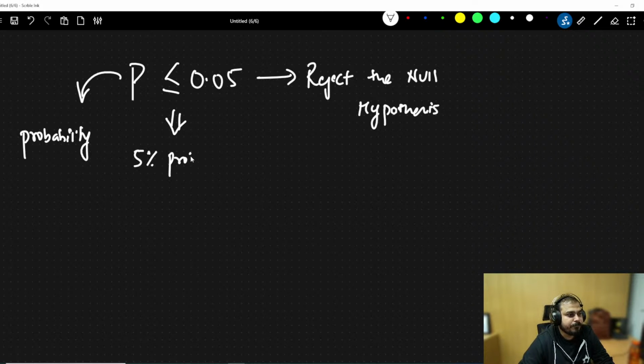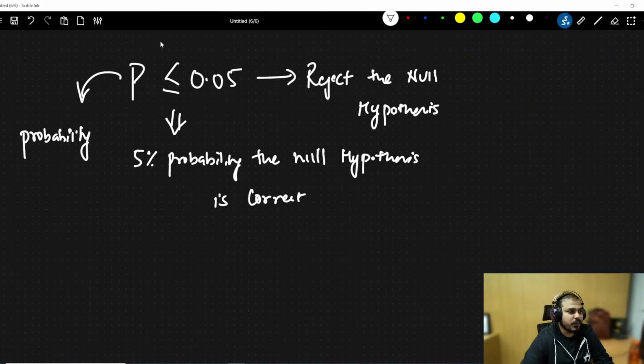It basically says that there is a 5% probability the null hypothesis is correct. This will be applicable in coding, guys. So don't worry, in coding. Okay. So this is what it is basically saying.